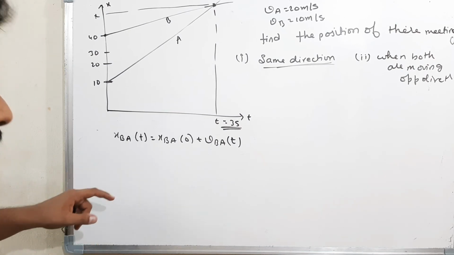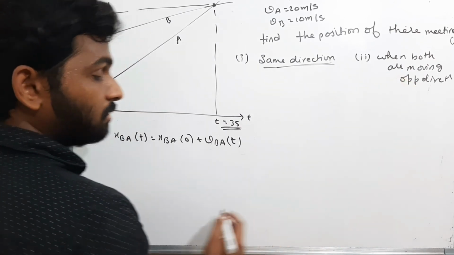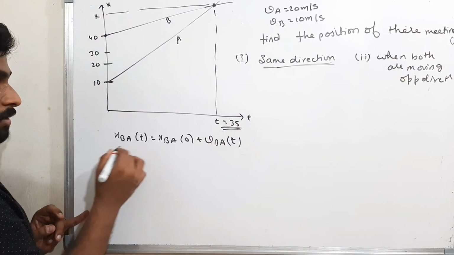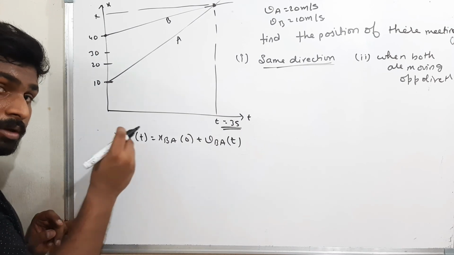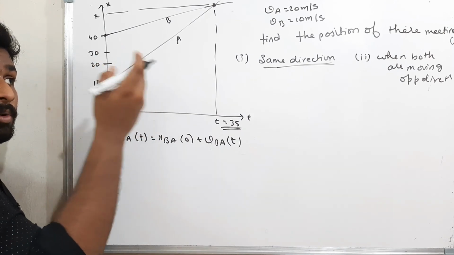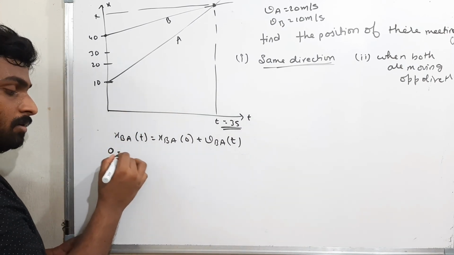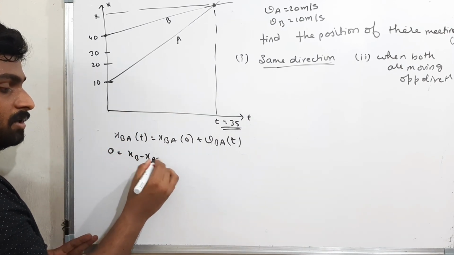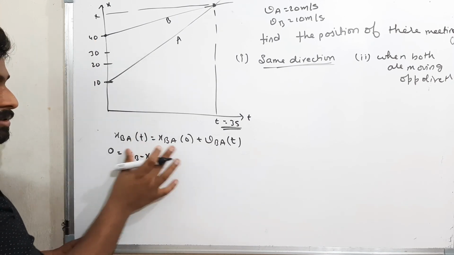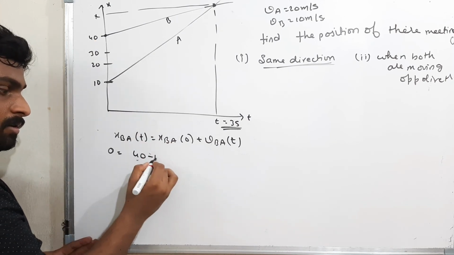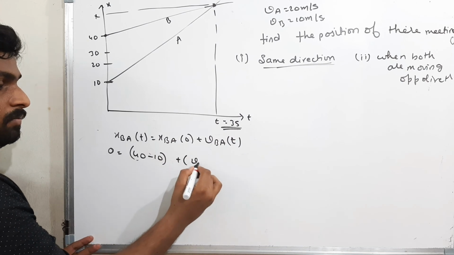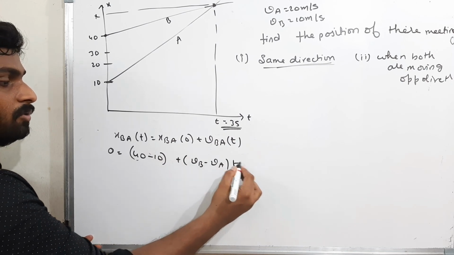The same equation I am using when both are moving in opposite directions. For the position of meeting, XBA of t must be equal to 0, that is XB minus XA, which is 40 minus 10, plus VB minus VA into t.